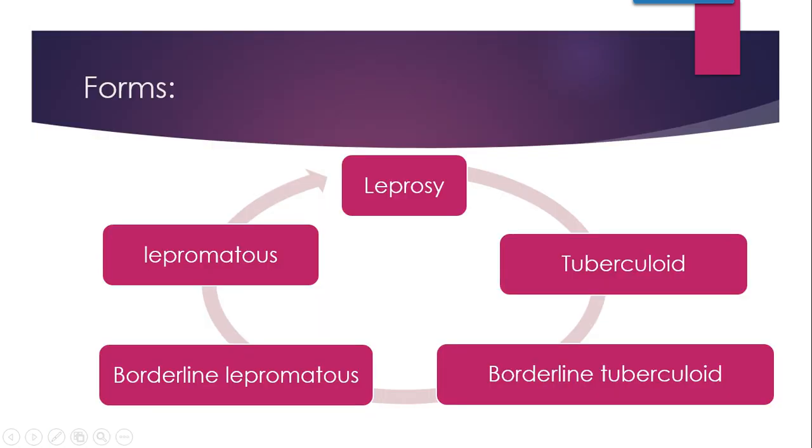Then these are the forms which we have already discussed. This is tuberculoid, which is the milder form. When it comes to an end, it is borderline tuberculoid. Borderline tuberculoid slowly approaches borderline lepromatous, and borderline lepromatous then finally turns into lepromatous leprosy.